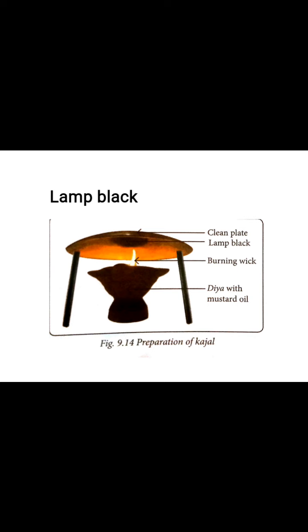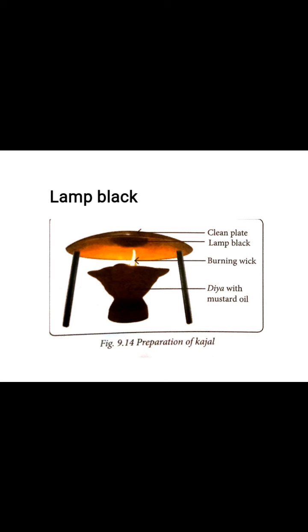The next is lamp black. When substances rich in carbon are burnt in the absence of air, lamp black is obtained. Absence of air, or you can say very less air. If very less supply of air is there, then lamp black can be formed. When you put your fingers over a candle flame, you may observe some blackish deposition over your fingers, that black colored substance is lamp black.